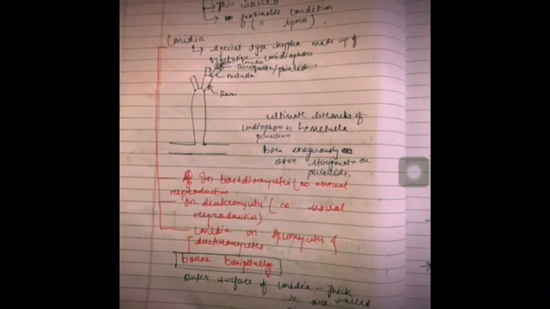Then the next one is aplanospore or sporangiospore. Again they are of four types, meaning there are four conditions. First one is non-motile, endogenous, thin-walled, favorable condition. That is, when favorable conditions are present, only then aplanospore or sporangiospore will occur. The best one is conidia. Let's get into that different type of spore, that is conidia.